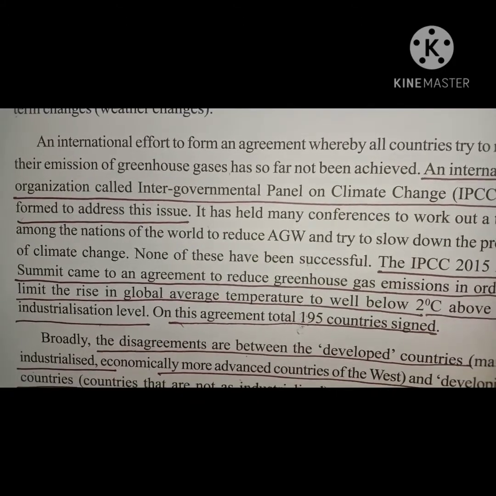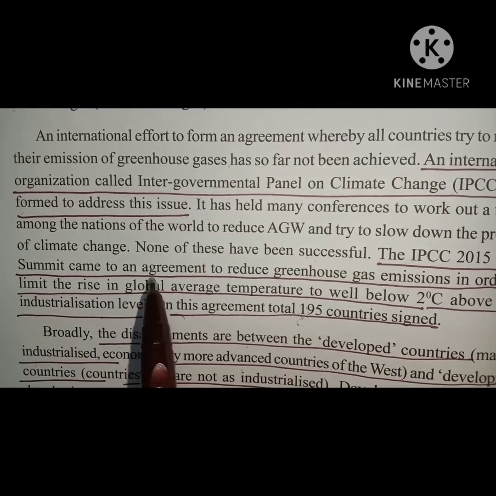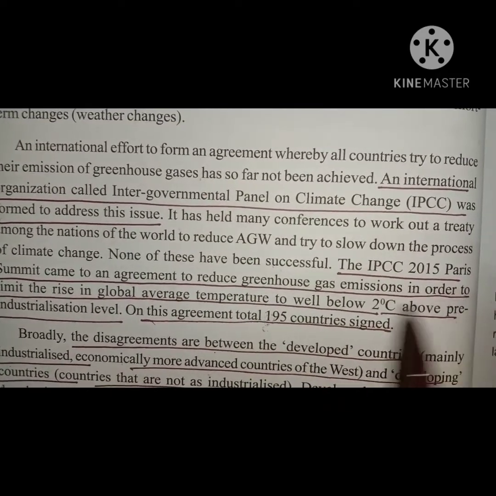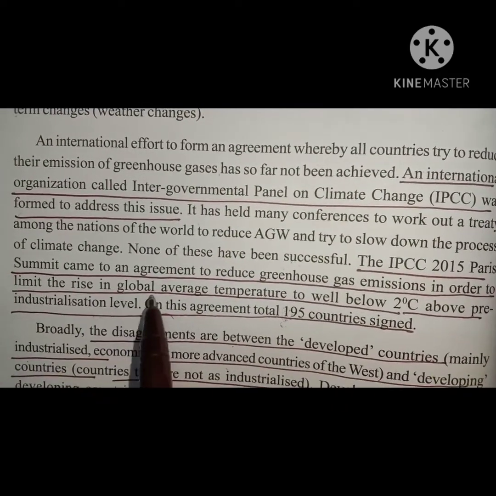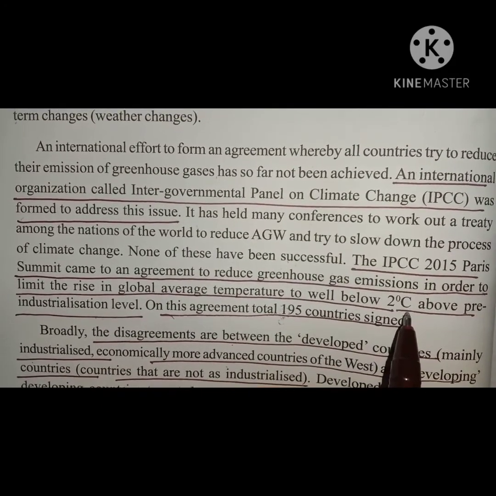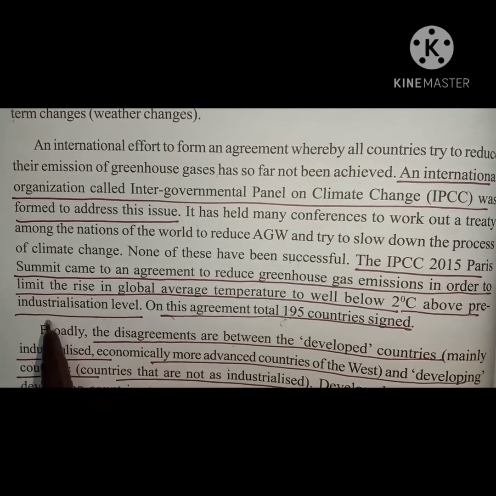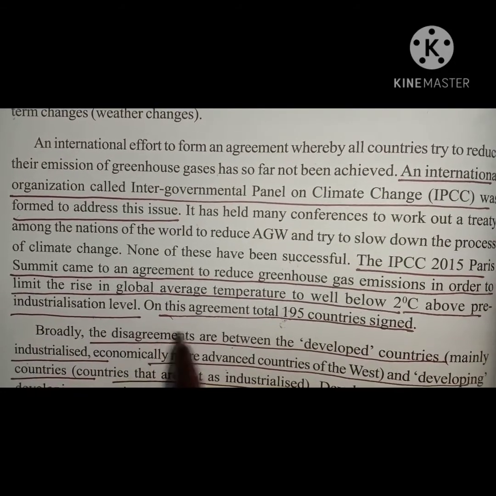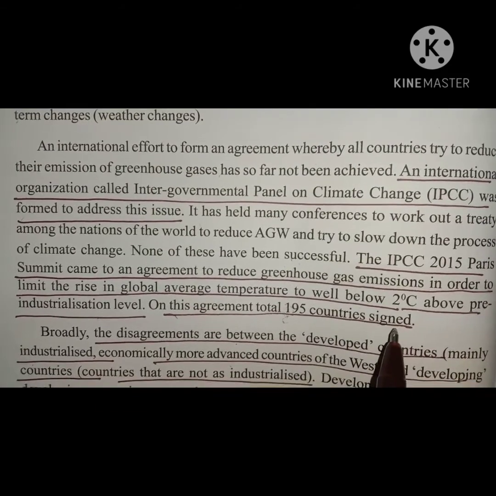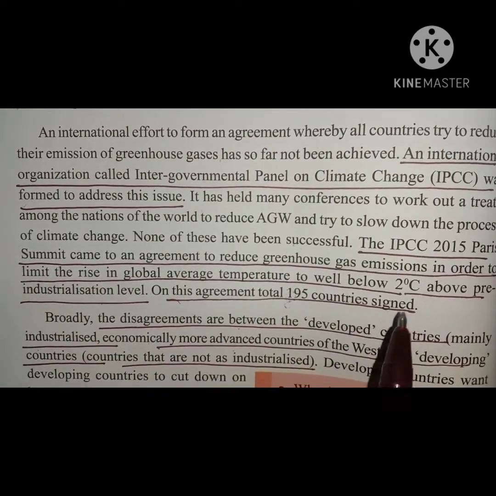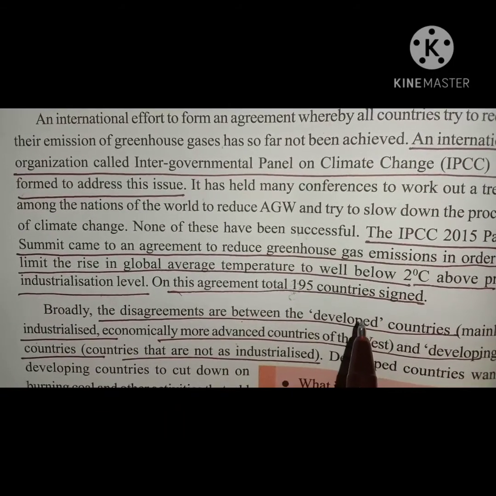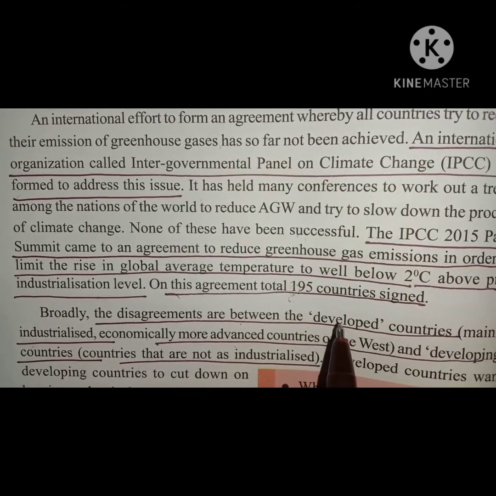The 2015 Paris Summit came to an agreement to reduce greenhouse gas emissions in order to limit the rise in global average temperature to well below 2 degrees Celsius above pre-industrialization levels. On this agreement, a total of 195 countries signed. So, from 1999 to 2015, every meeting could not reach expectations.